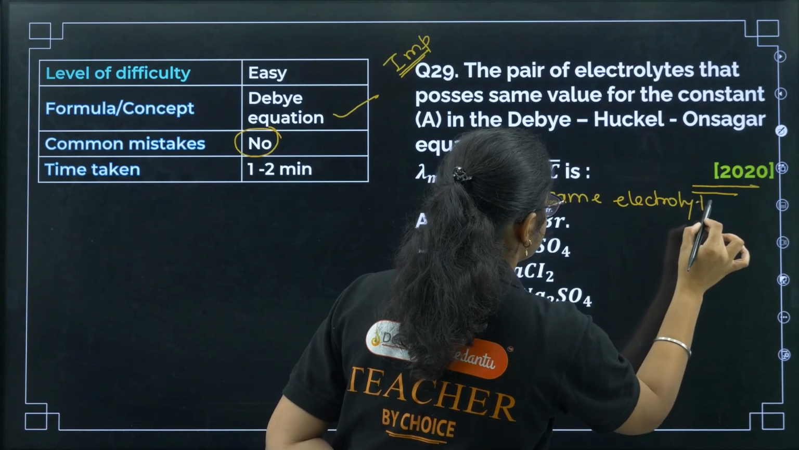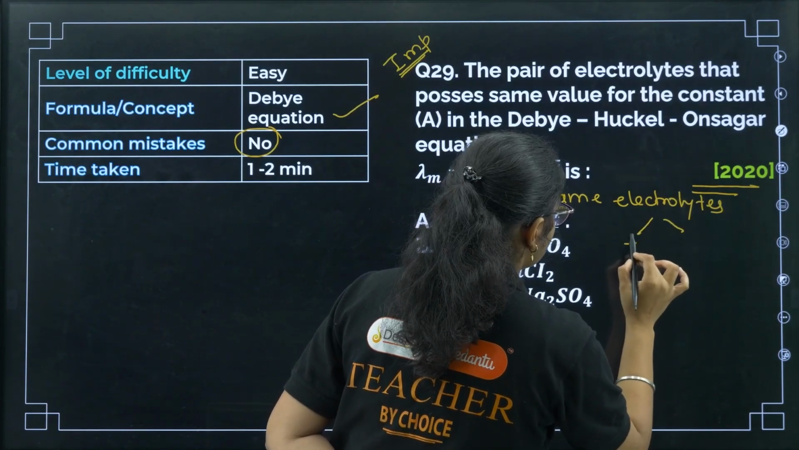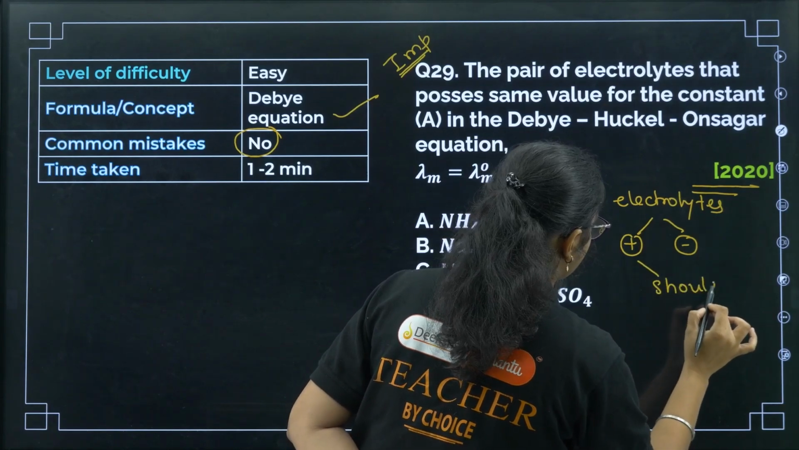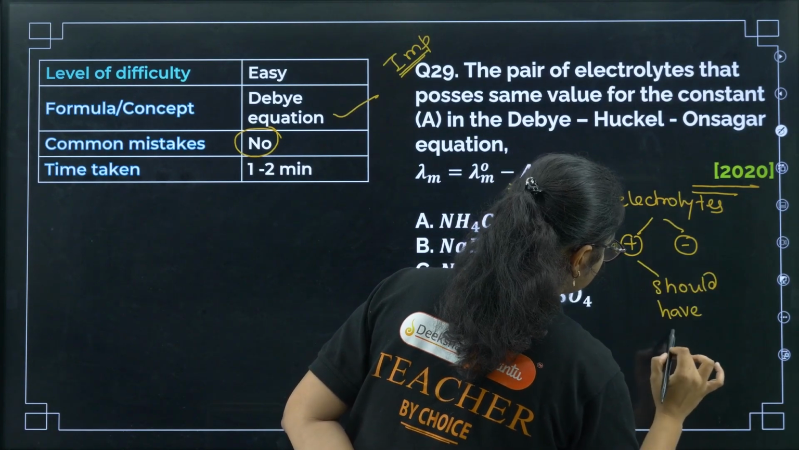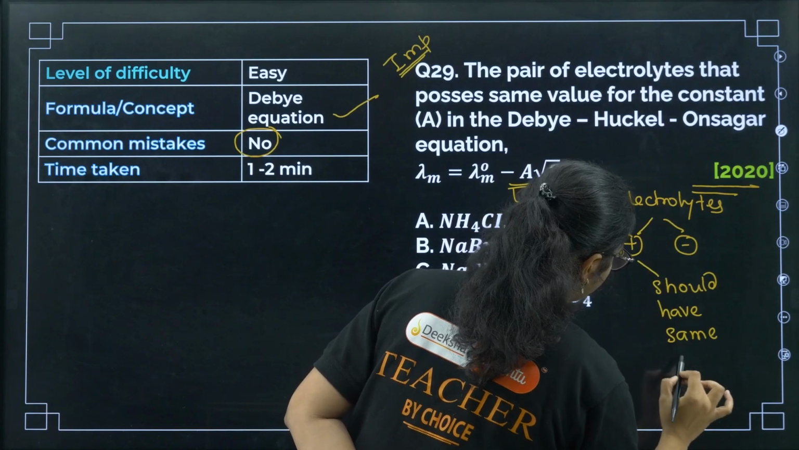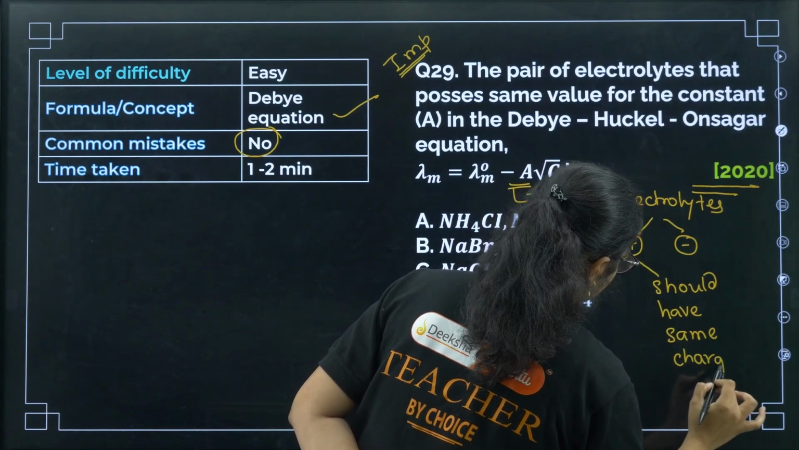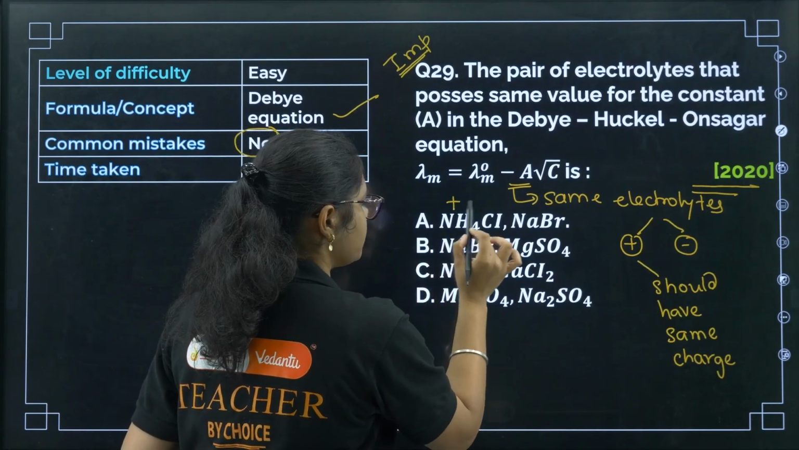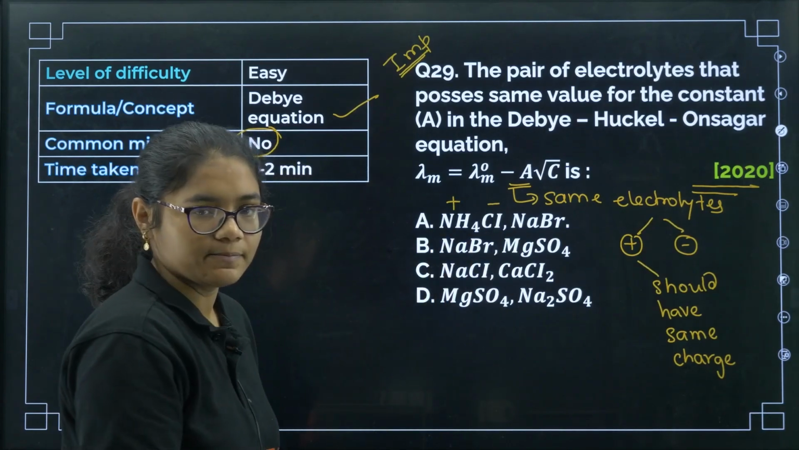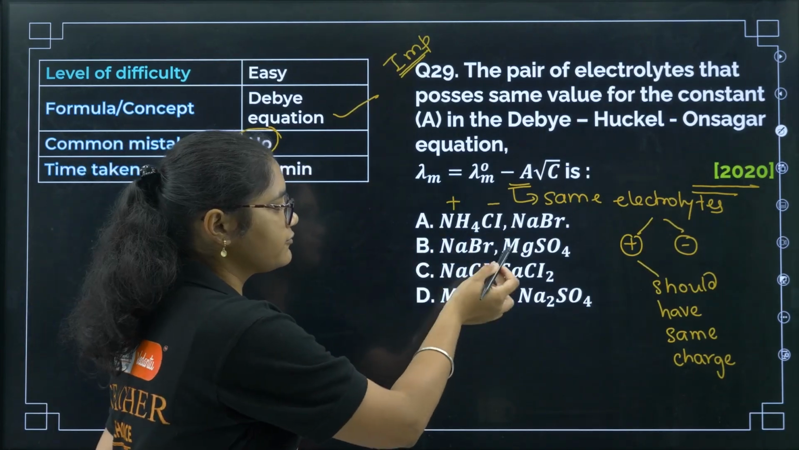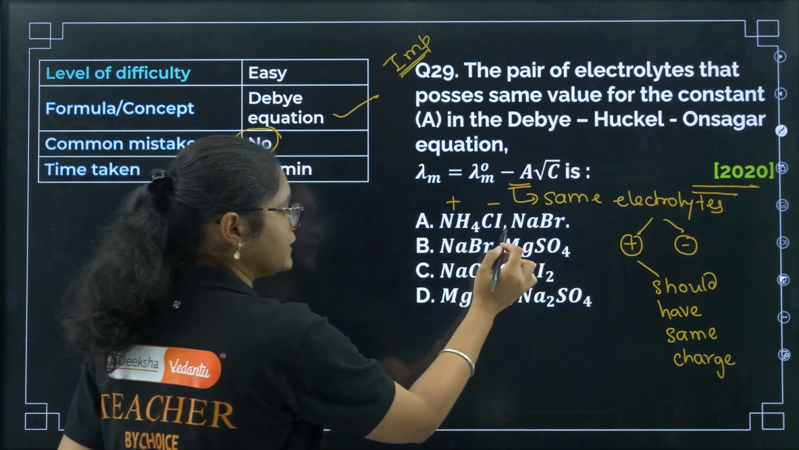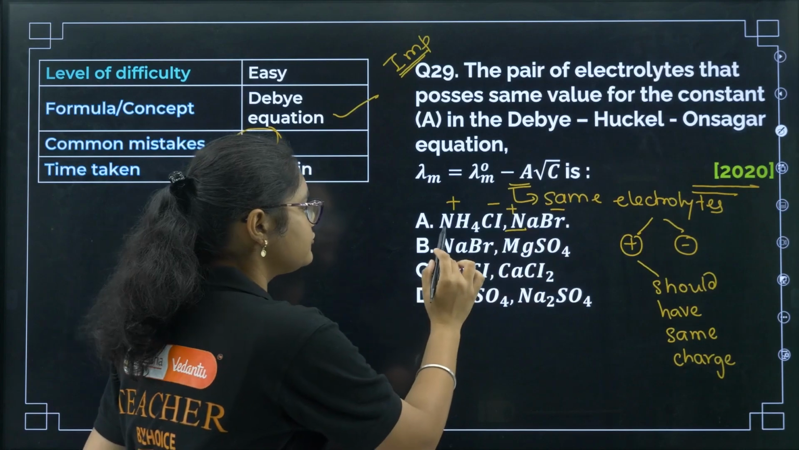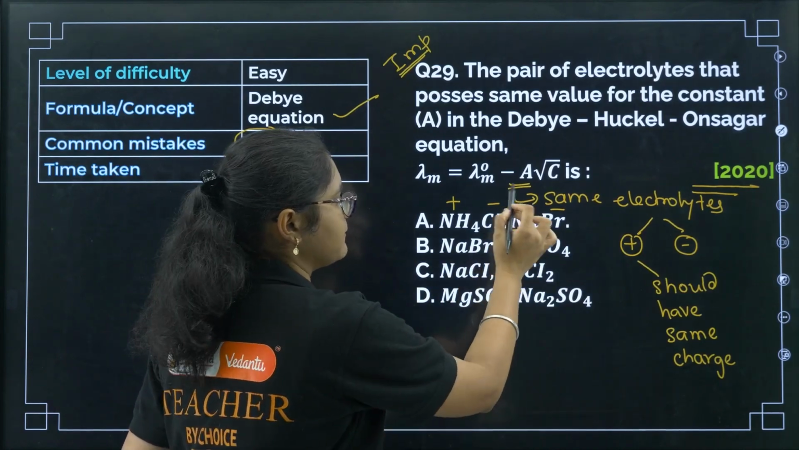Now what I mean by the same electrolytes, cation and anion should have the same charge. Okay. Now let us see option number A. Here you see NH4 plus and NaCl. Okay. Now sorry, what type of electrolyte is this? Here also you have Na plus and Br minus, same charge, right? So these two electrolytes will have the same A value.